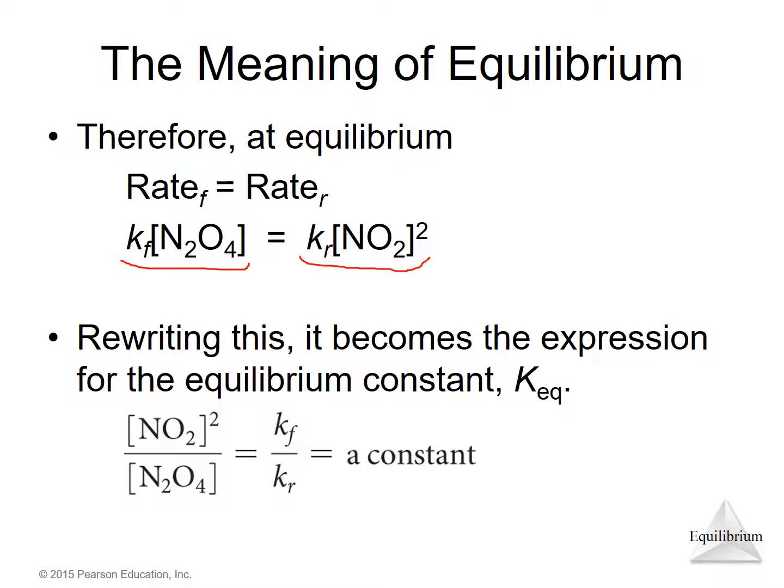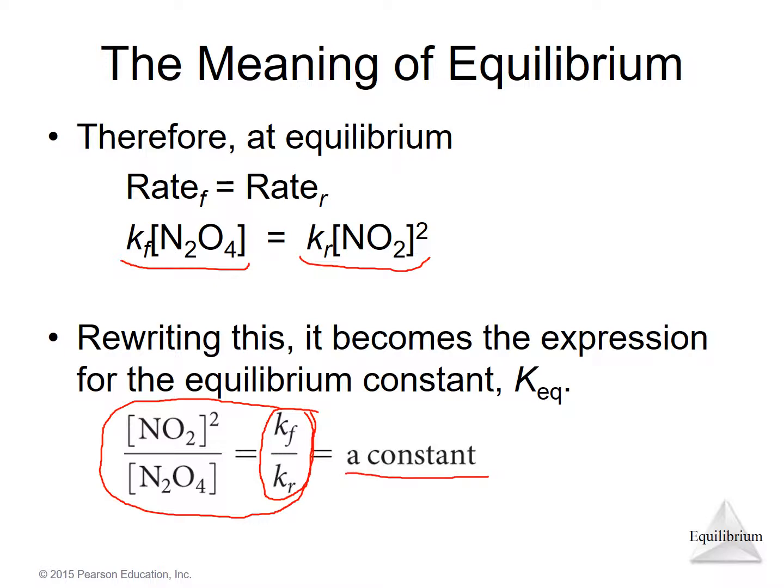So I can rewrite this equation in this form here, and you can easily do the algebraic manipulation. You can take NO2 squared divided by N2O4 is equal to Kf over Kr, a constant which does not depend on concentration. And that's key.